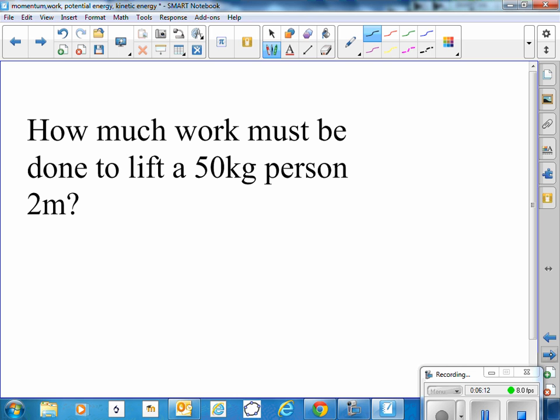So the work to lift a 50 kilogram person 2 meters, well, we need to remember mgh is the potential energy. We have to provide all of that potential energy, so we have to do that work.